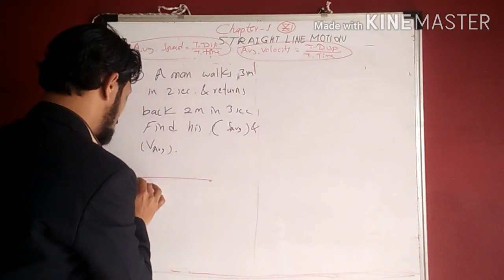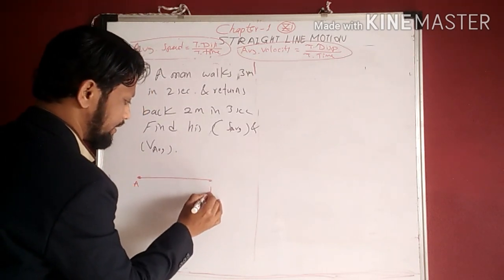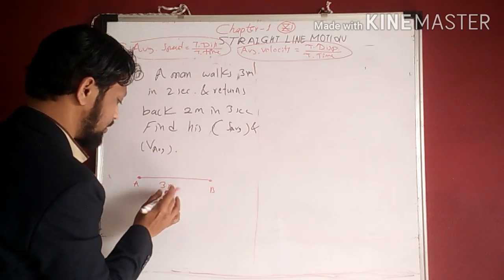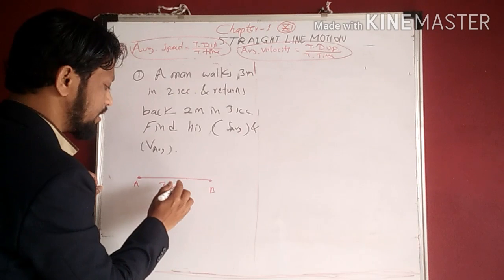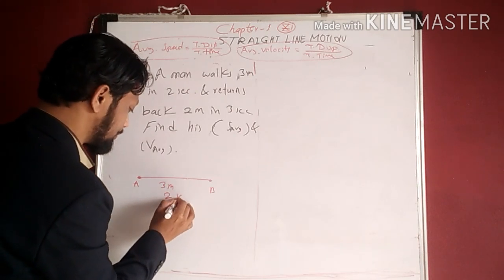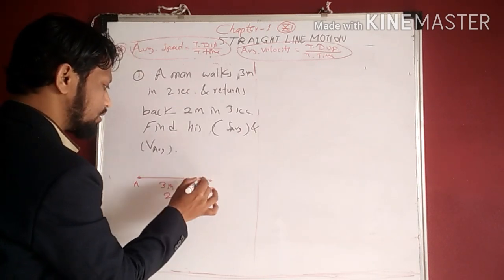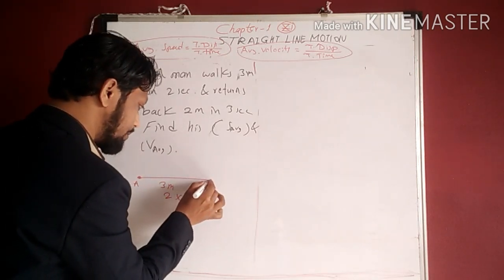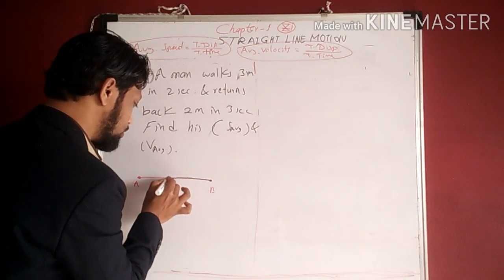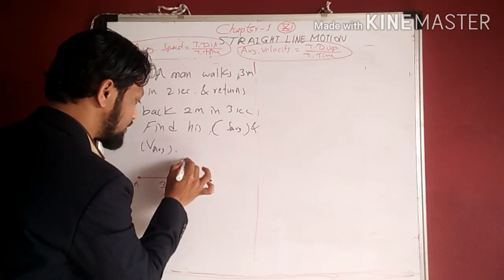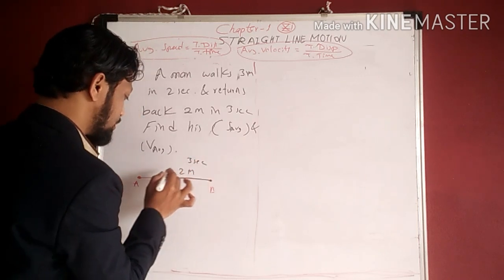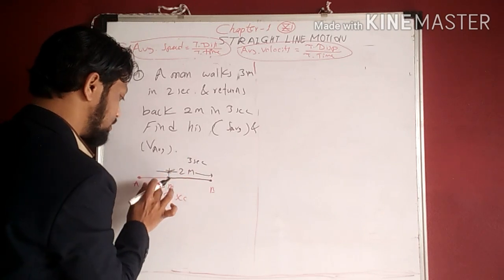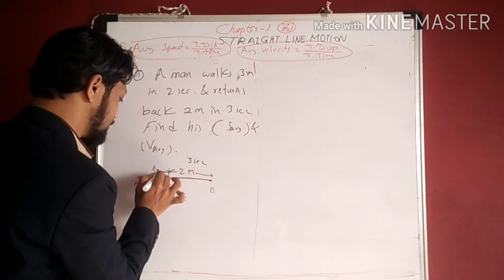Figure. Suppose a person is at point A initially and at point B. This 3 meter distance, he covers in how much time? 2 seconds. Then he returns back. कहाँ तक आता है वापिस? He returns back 2 meter in how much time? 3 seconds. So remaining part here, this is 2 meter. So how much is this part? 3 minus 2 will be 1 meter.